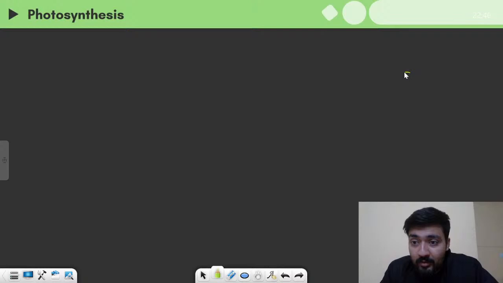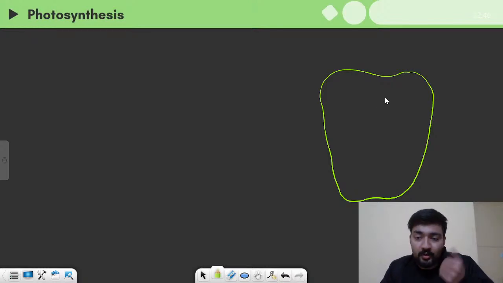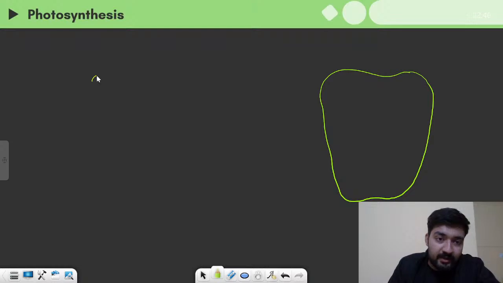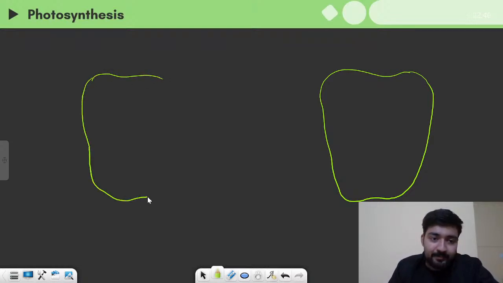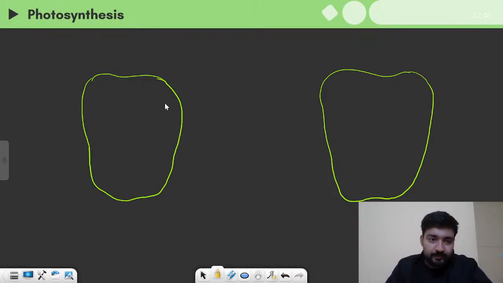So we were talking about the photosystems. Let us say that this is photosystem 1 because it is first discovered, but it comes after. And here we'll see photosystem 2nd. Now in both these photosystems we have a central region.